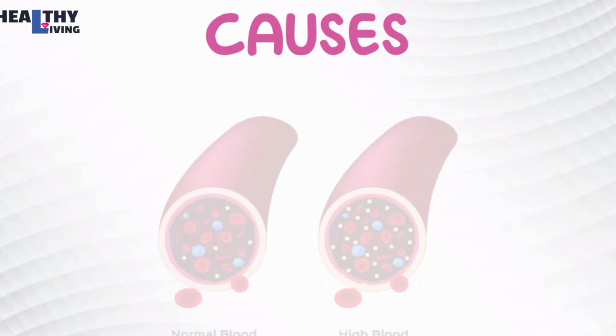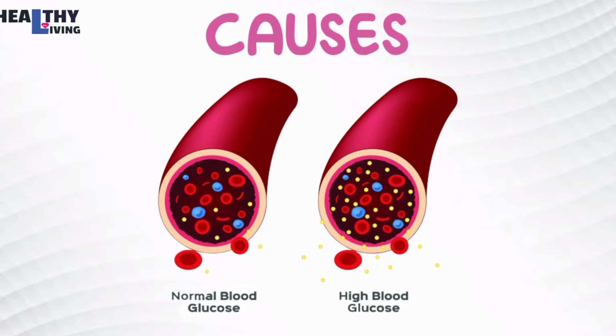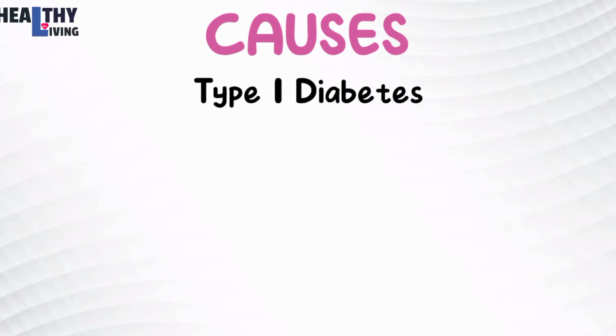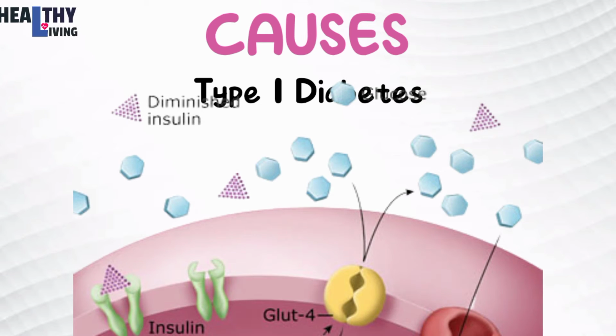Causes. The cause of diabetes, regardless of the type, is having too much glucose circulating in your bloodstream. However, the reason why your blood glucose levels are high differs depending on the type of diabetes. Causes of type 1 diabetes. This is an immune system disease. Your body attacks and destroys insulin-producing cells in your pancreas. Without insulin to allow glucose to enter your cells, glucose builds up in your bloodstream. Also, a virus may trigger the immune system attack.